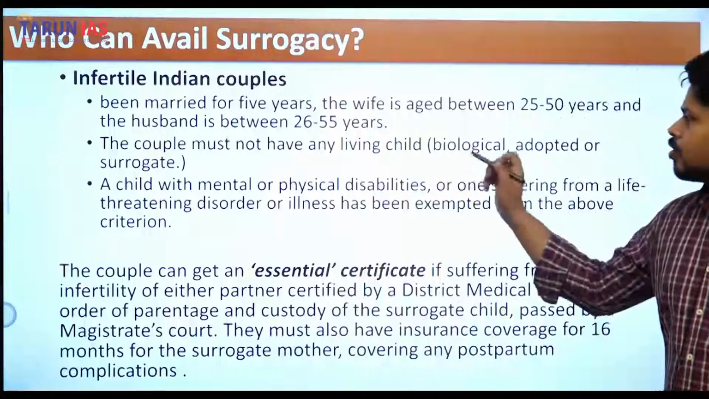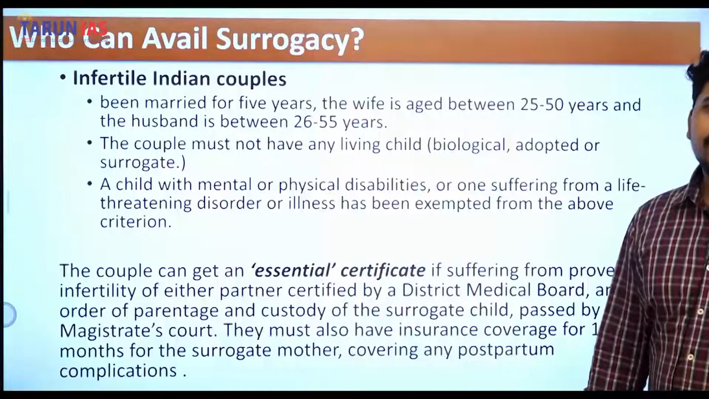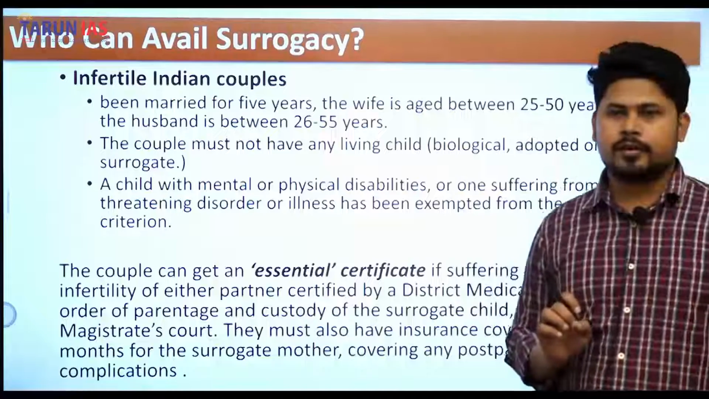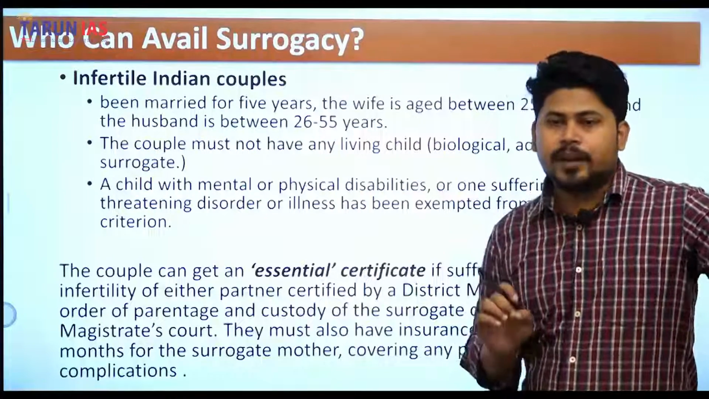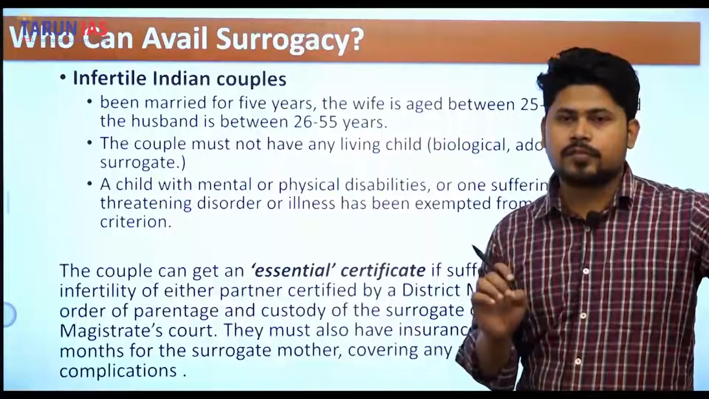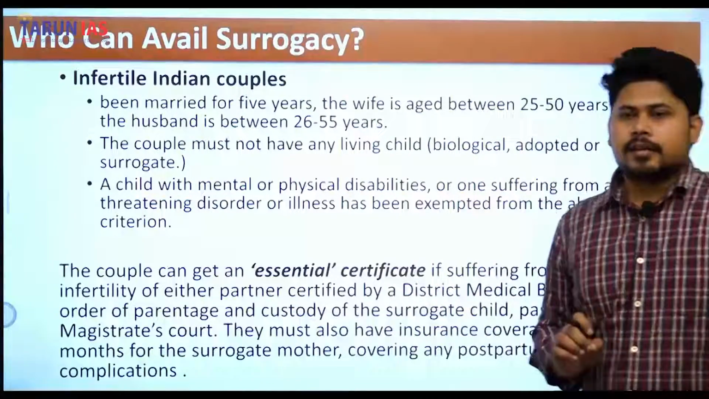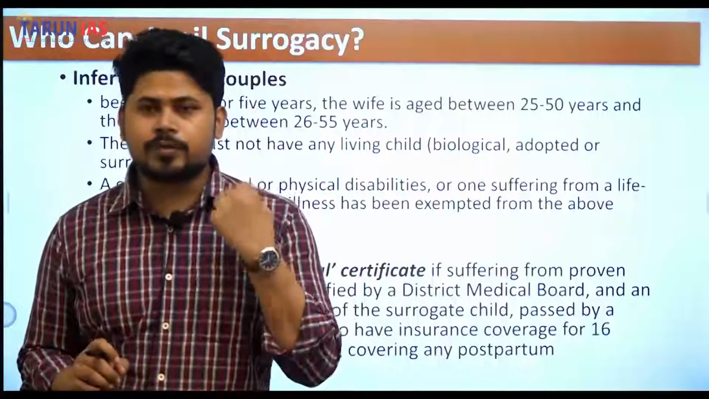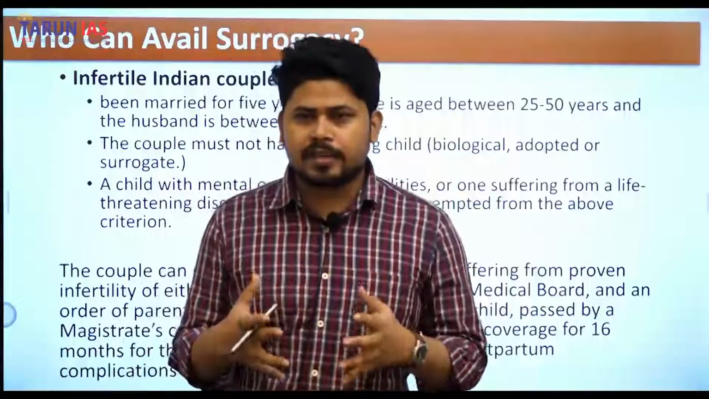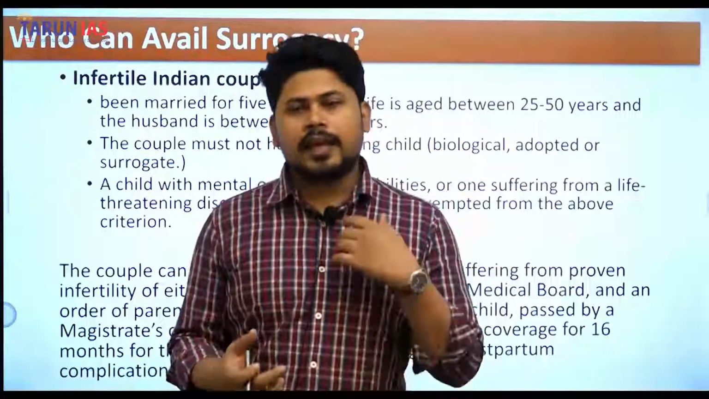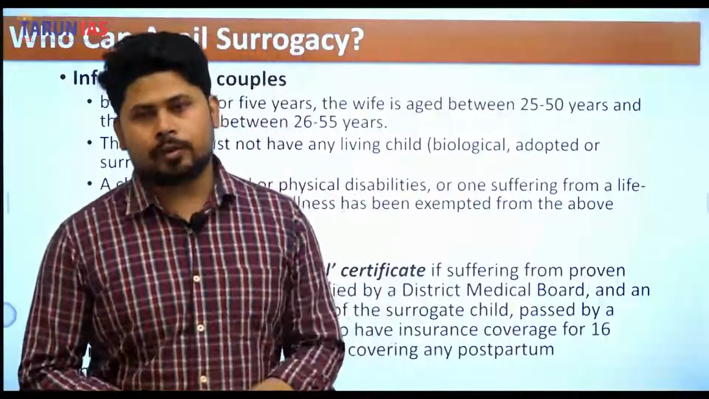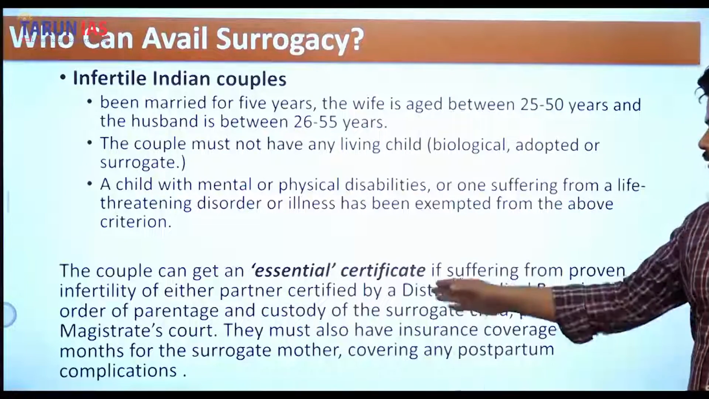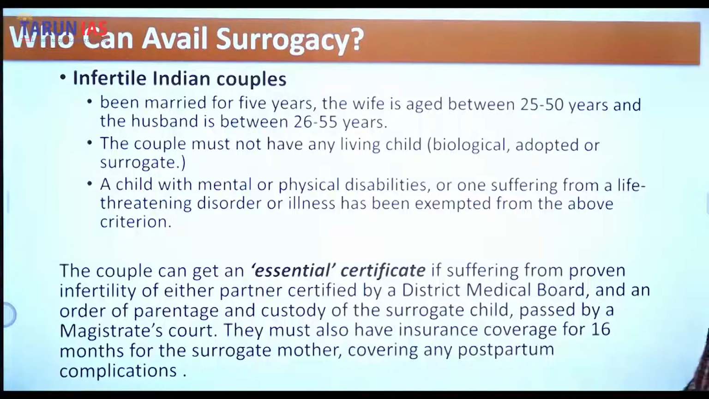Okay, the couple must not have any living child, biological, adopted or surrogate. And a child with mental or physical disabilities, or one suffering from a life-threatening disorder, is an exception. If a person has a living child, but that child is suffering from a life-threatening medical disability or mental disorder, then that couple can go for surrogacy. Okay, understood? Now, this I already told. This is passed by a magistrate's court.